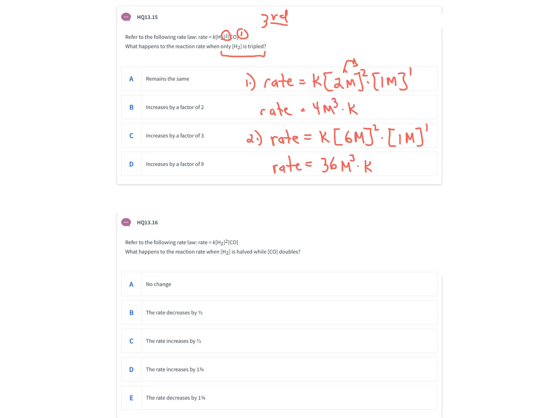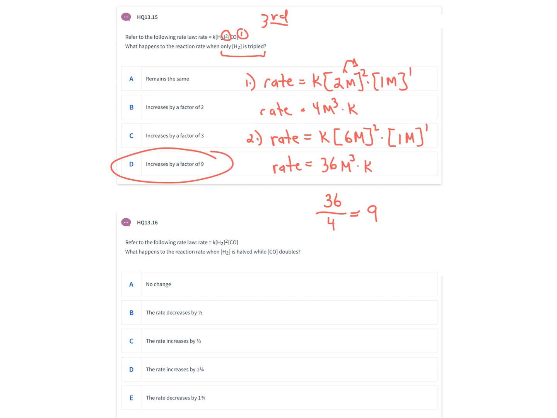And so the question is asking what happens to the rate of the reaction when hydrogen is tripled. Well, I went from 4 to 36. That's a factor of 9, right? I could divide 36 by 4 to get a factor of 9 change in rate of reaction. For the next question, we want to approach it the same way. We want to just plug in 2 concentrations and then run through the concentrations and change them as suggested.